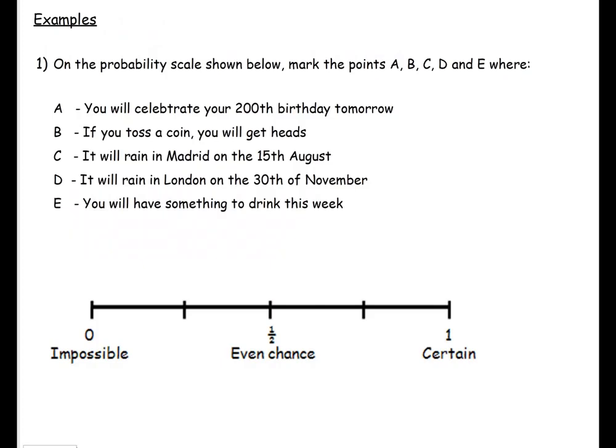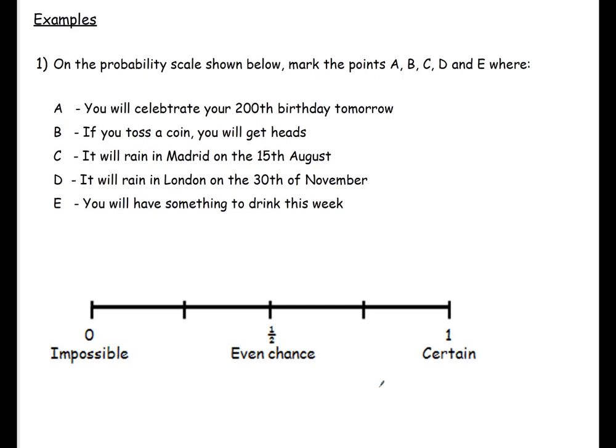And what we can then do is place probabilities on a probability scale. This is a typical GCSE type question that you may have. On the probability scale shown below, mark the points A, B, C and D. So A is the probability that you will celebrate your 200th birthday tomorrow.